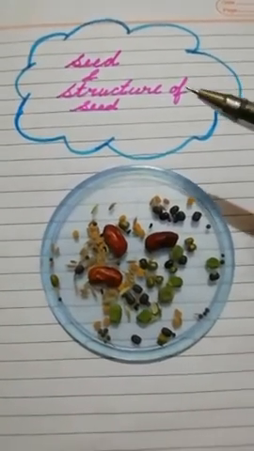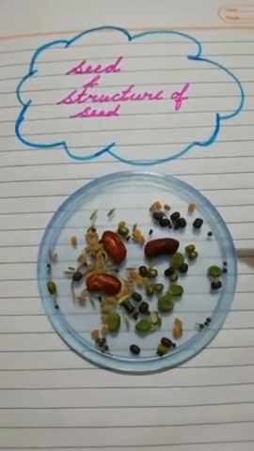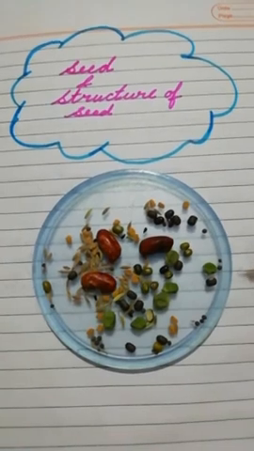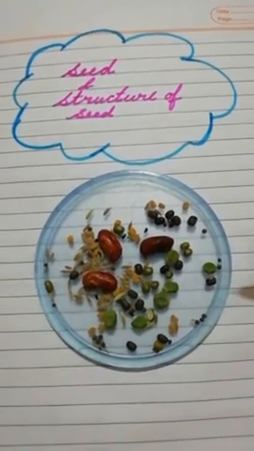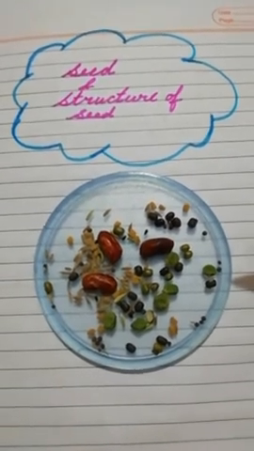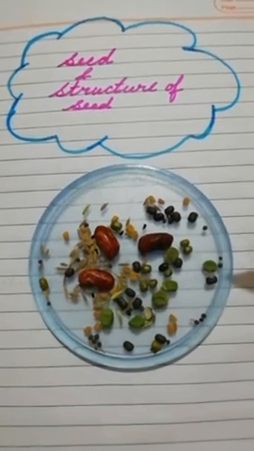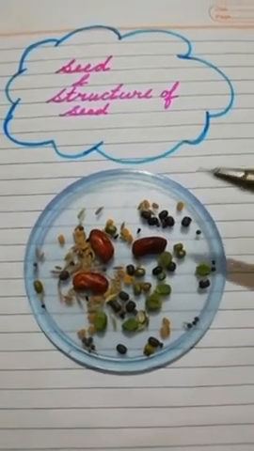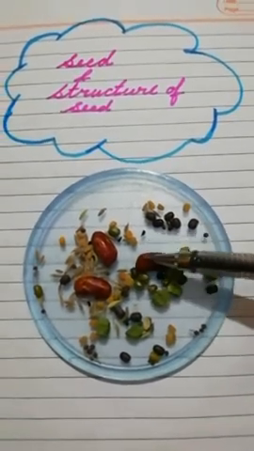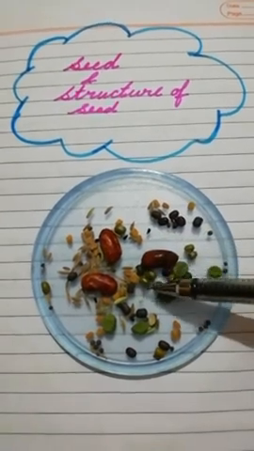Hello my dear students. In the previous video we have already discussed fertilization, formation of fruits and seeds, parts of a fruit and types of fruits. Now in this video we will discuss a very important part of a plant, that is the seed. I want to show you some different types of seeds. Look here, some are very small in size, some are a little big.